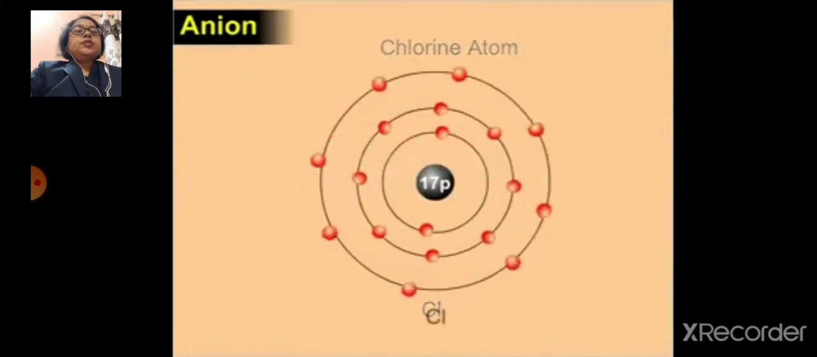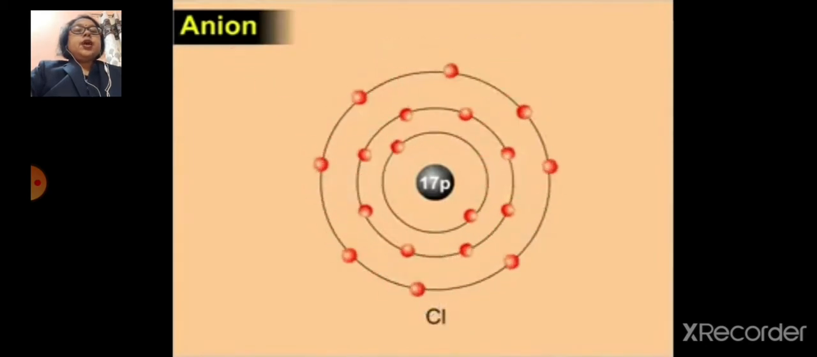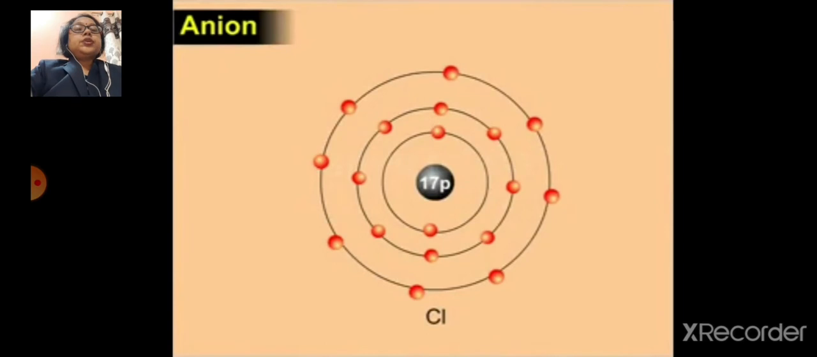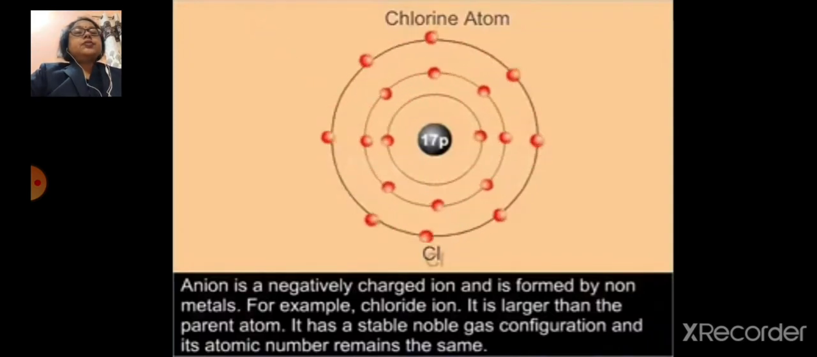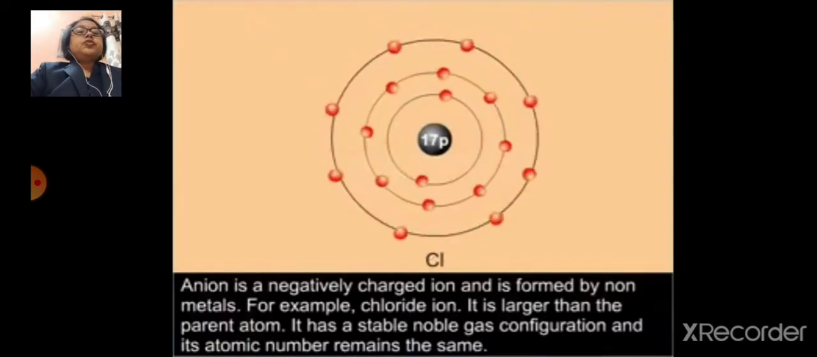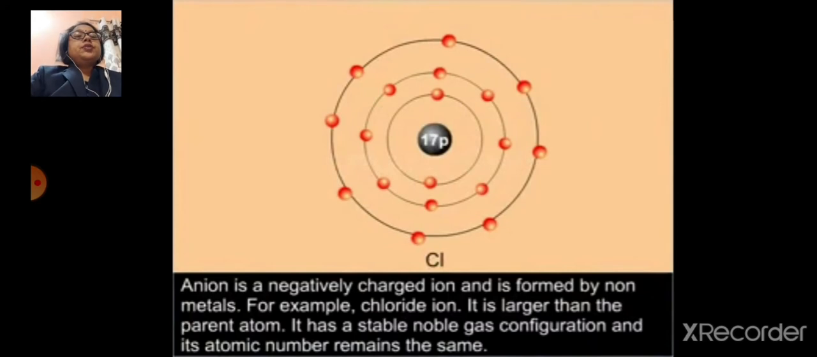Anion: as in chlorine gas, the chlorine atom adds one more electron in the outermost shell and forms an anion. Now there are 17 protons and 18 electrons in the anion form. So an anion is a negatively charged ion and is formed by a non-metal. For example, the chloride ion is larger than the parent atom and has a stable noble gas configuration, and its atomic number remains the same.